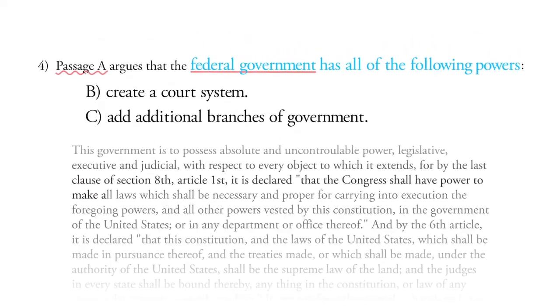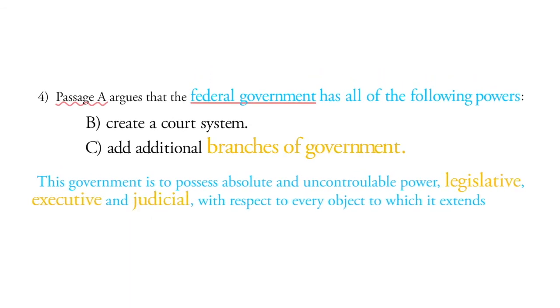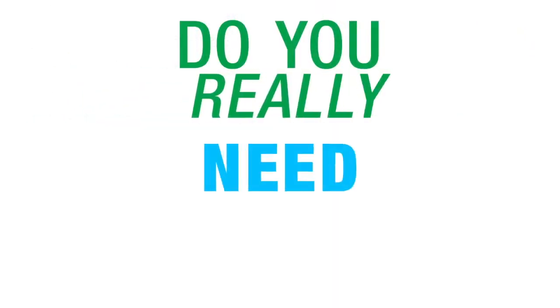Right here, the first sentence of the passage says, this government is to possess absolute and uncontrollable power, legislative, executive, and judicial, with respect to every object to which it extends. So it mentions all the branches of government, and does it say anything about adding any other branches? Well, you need to ask yourself, do you really need to keep reading?